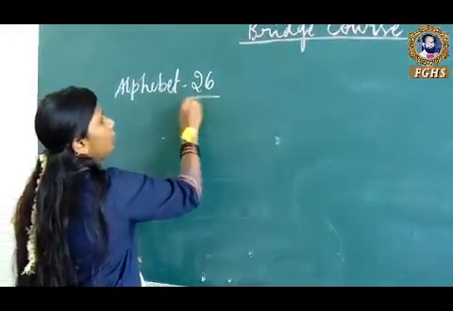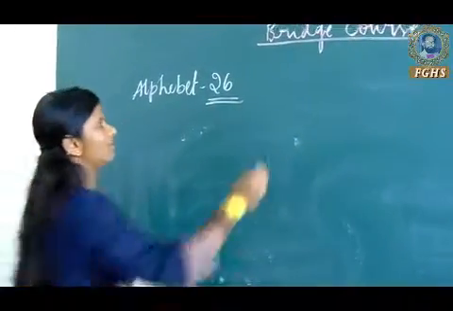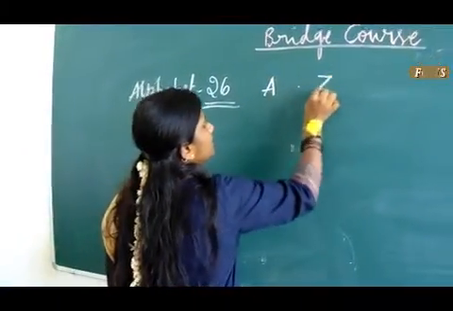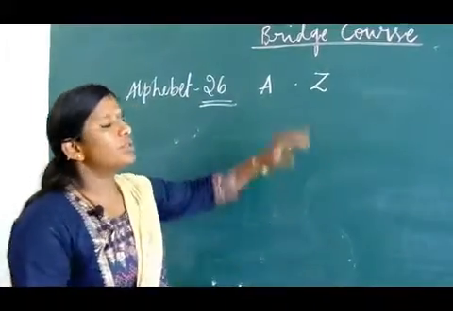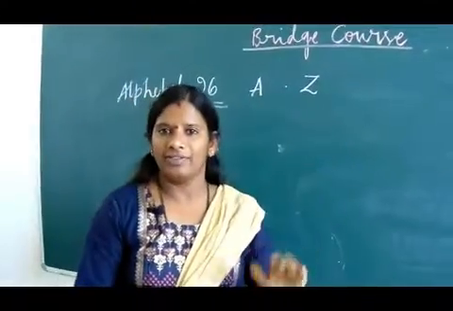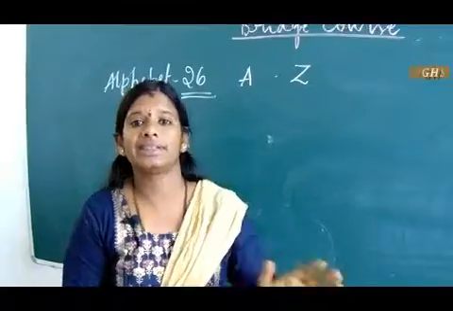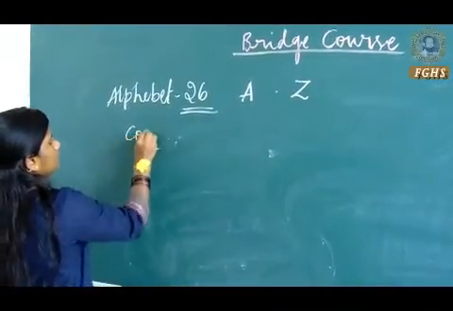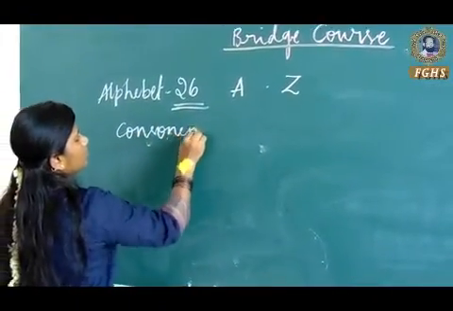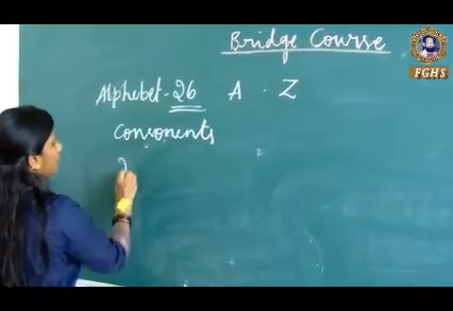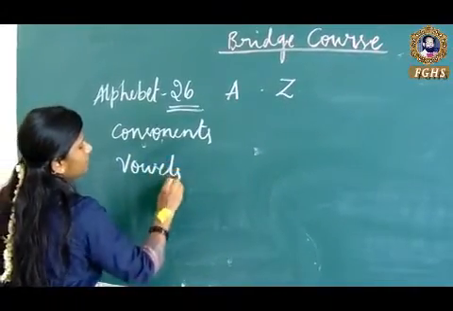So we have 26 alphabets, that is from A to Z. So these alphabets, we call them consonants and vowels.